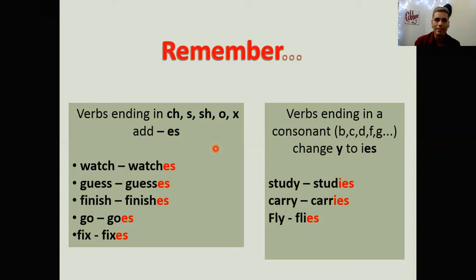Instead of saying "guesss," it's difficult to pronounce the word without es at the end, or finishes, or goes. Well, in this case, it's not that difficult. But well, whenever you have ch, s, sh, o, x, you always need to add es at the end. For example, watch, watches, guess, guesses, finish, finishes, go, goes, fix, fixes. All right. And the next rule for third person singular verbs are verbs ending in a consonant like B, C, D, F, or G. Change Y to I, E, S.